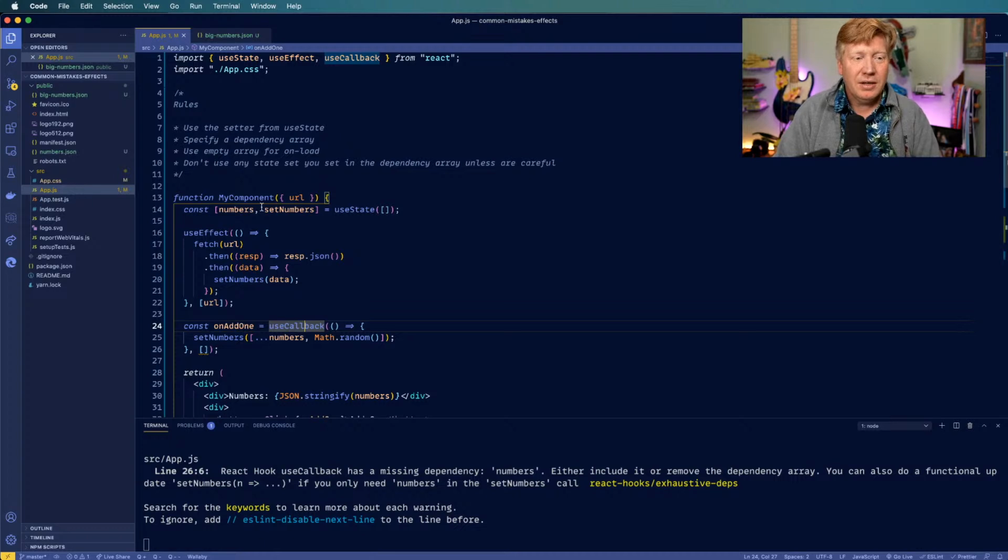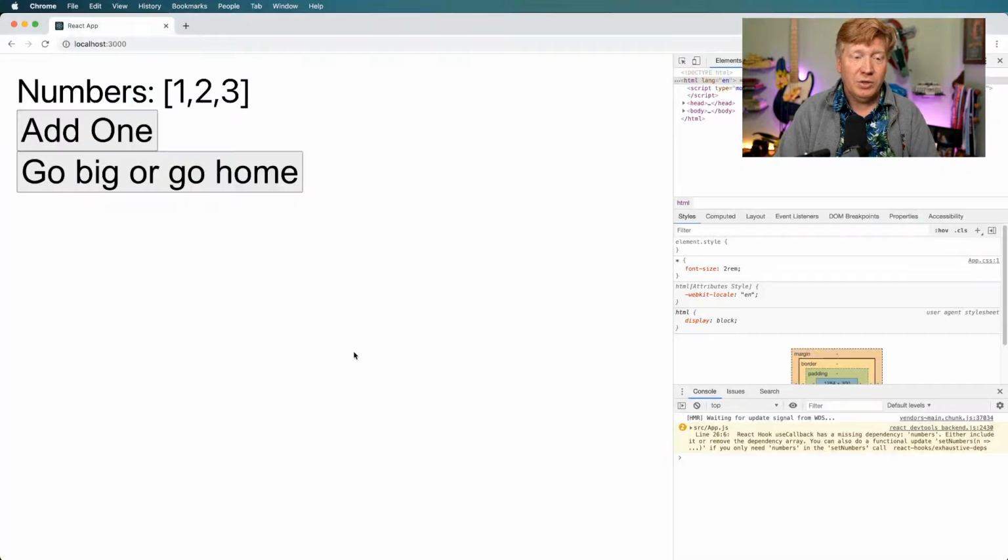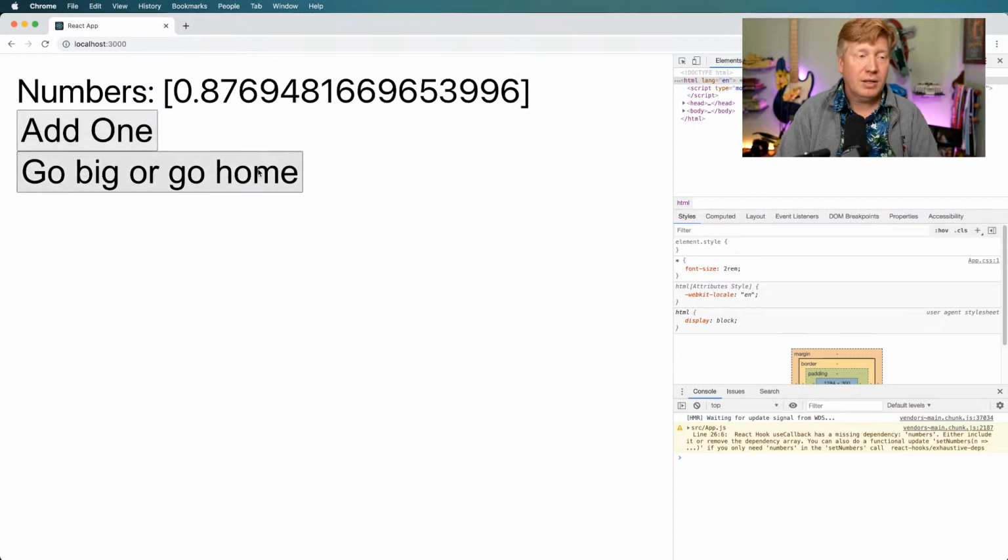So what's happening here is we come down here, we have this use callback. It runs this function, or it creates a reference to that function. And that function, in creating that reference, captures this value, numbers, at that point. And the value of numbers at that point is just an empty array. And so when I do this on add one, it says, cool, I'm going to unpack the empty array, which is not empty now, and then add on random. And that's why when you click on this, you go from having 1, 2, 3 to just having one random number.